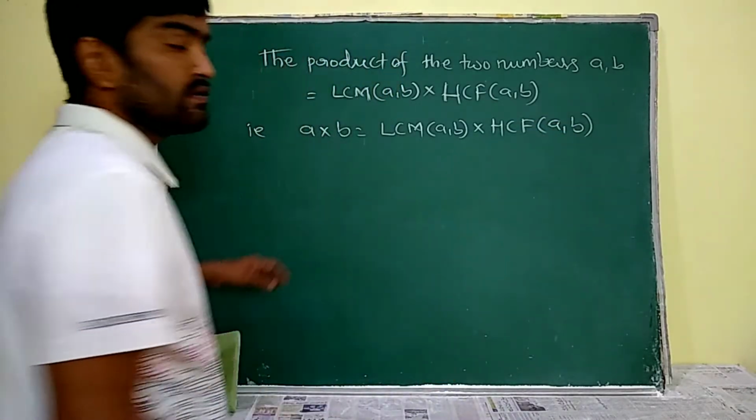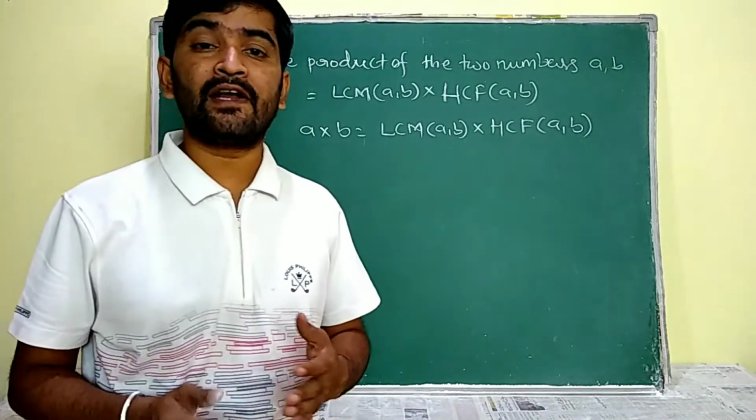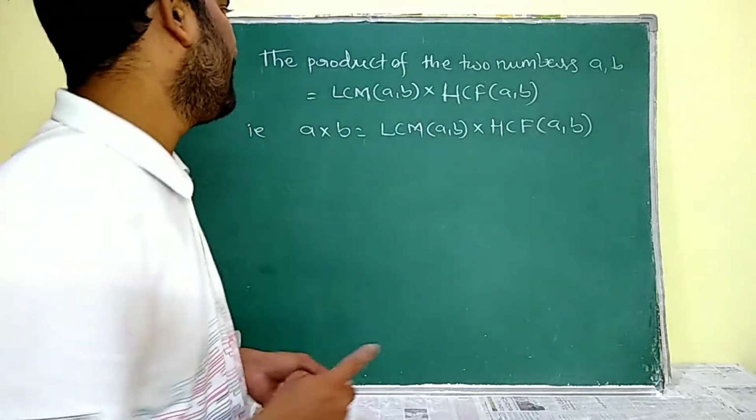We have to write that. So this is the very important relation between the given numbers A, B and their LCM and HCF.